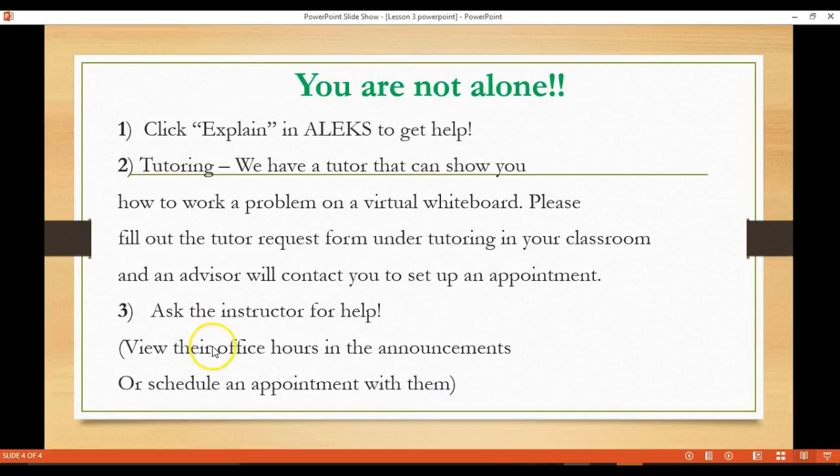Remember, there are your 3 options. Click Explain. You have your tutoring option, and you also have the instructor. Let's get going. You can do this. Keep up the great work.